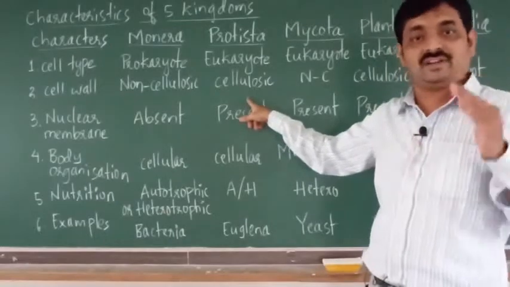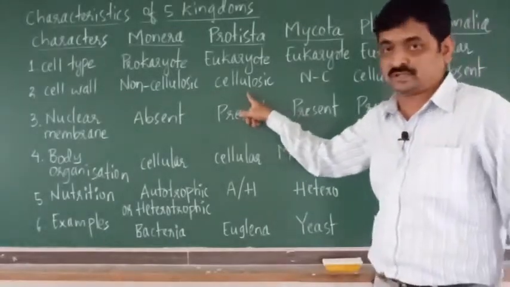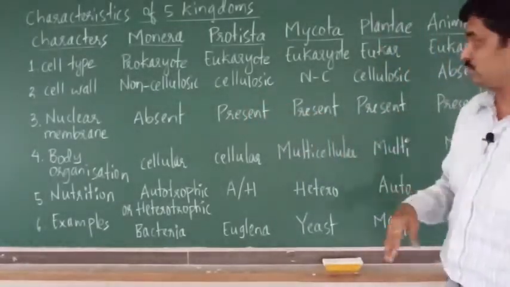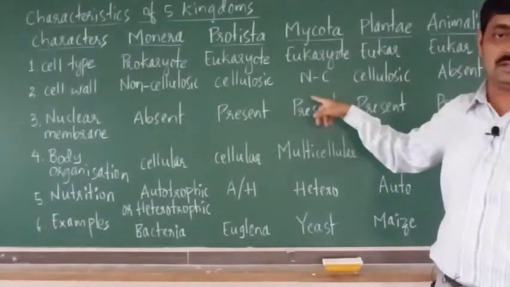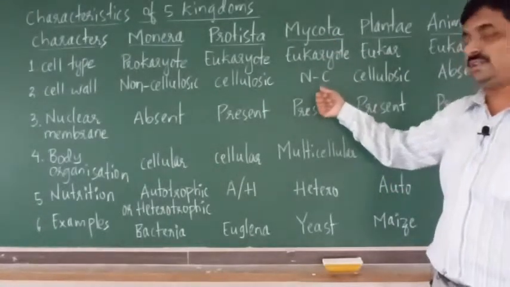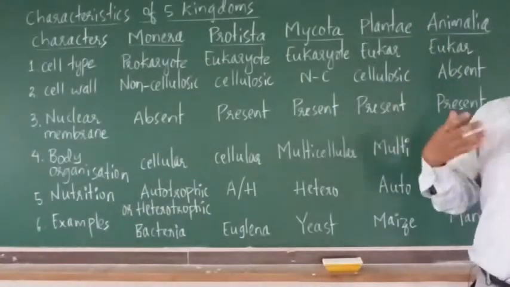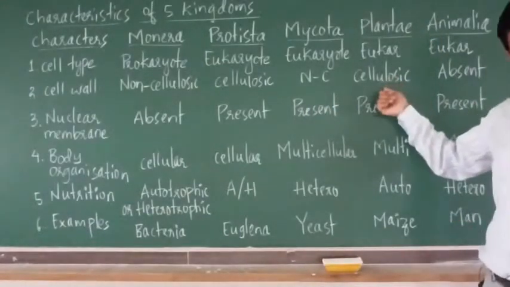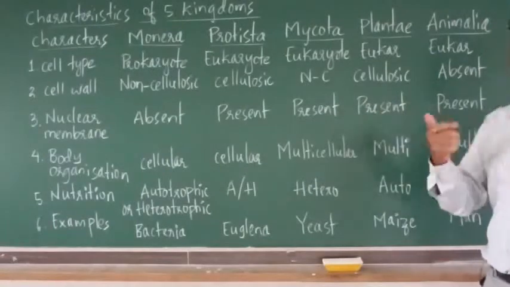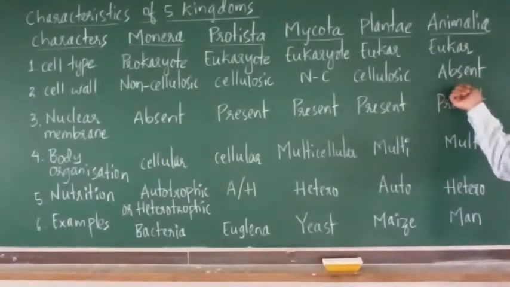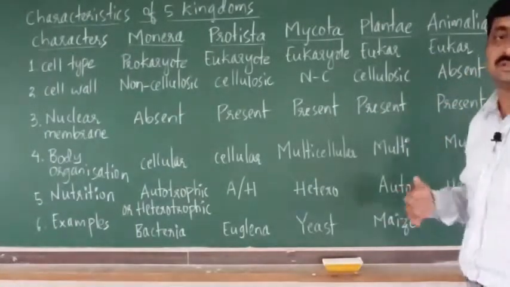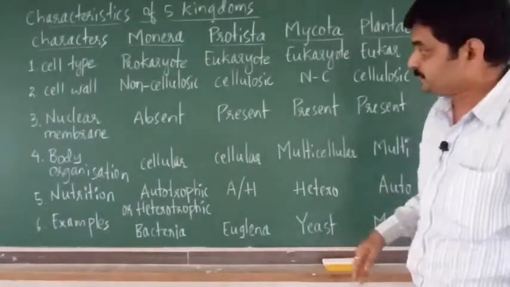If it is present, it is cellulosic, means it is made up of cellulose. In case of Mycota, the cell wall is non-cellulosic. Whereas in Plantae, that is in plant cells, the cell wall is cellulosic. In case of Animalia, cell wall is absent.